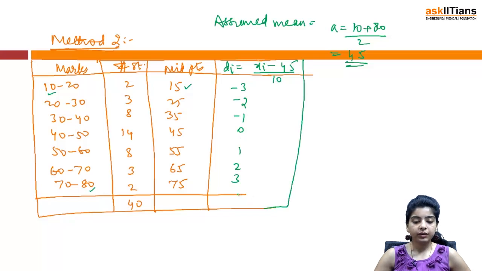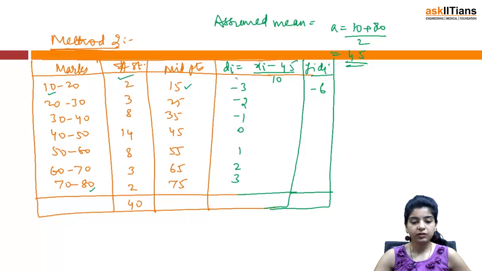Once you know your di, again you will find out your fi di. So we find out fi di, that becomes minus 6. This is your fi, this is your di, just multiply the corresponding entries. Again we have minus 6, minus 8, 0, 8, 6, 6. So this sum becomes 0. The formula is x bar is equal to a plus sigma fi di by n, that is 45 plus 0 by 40.